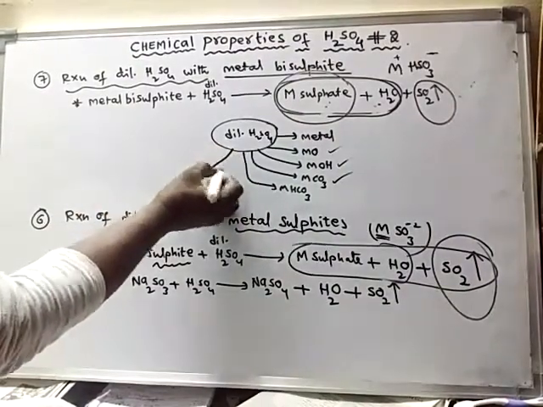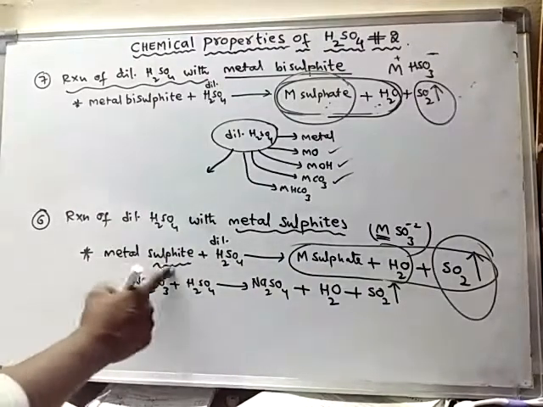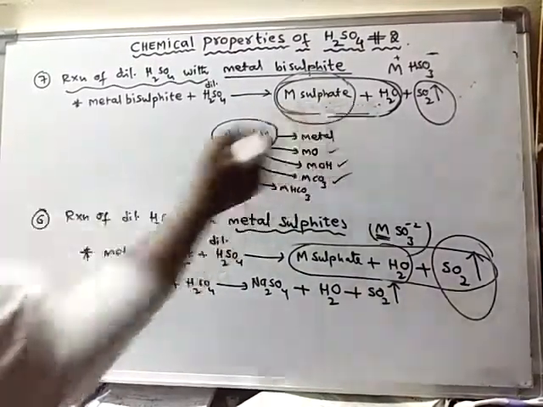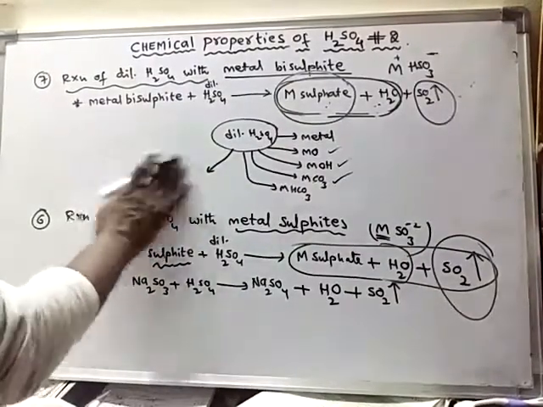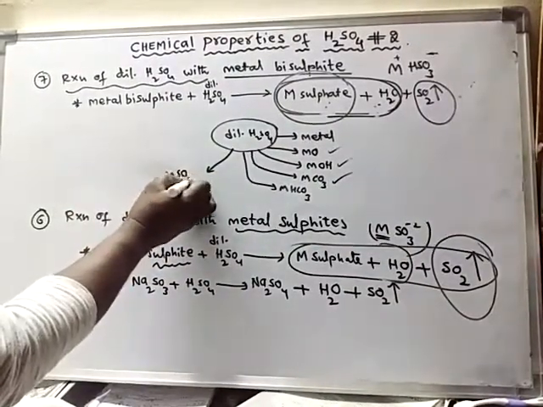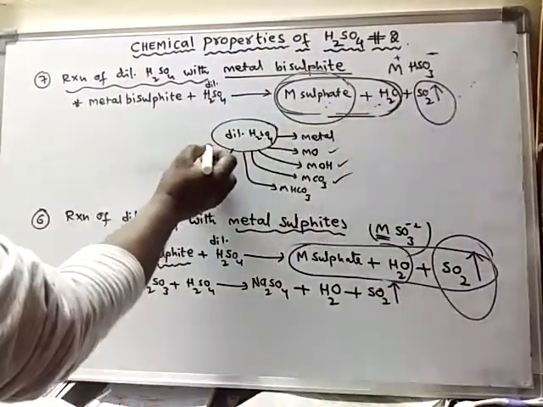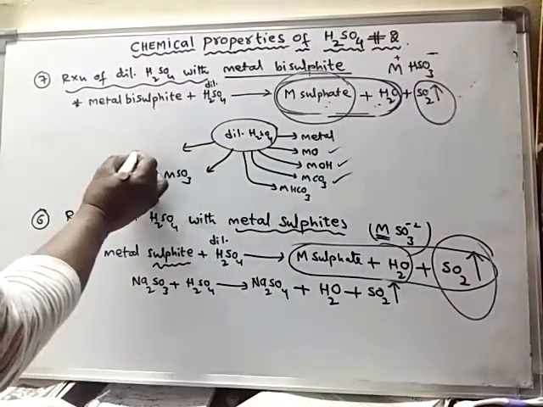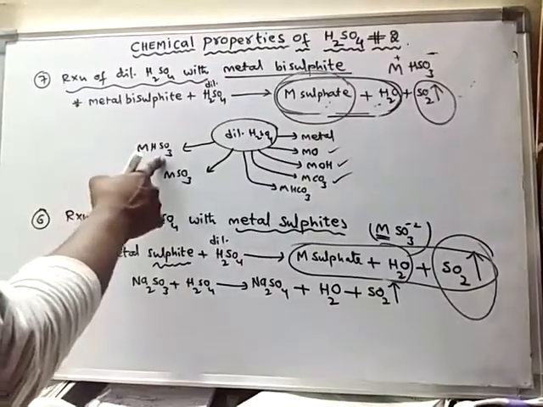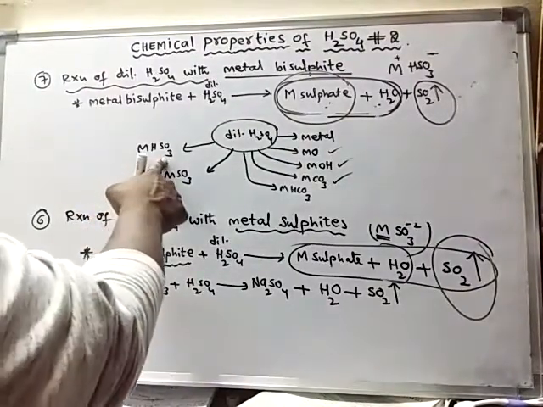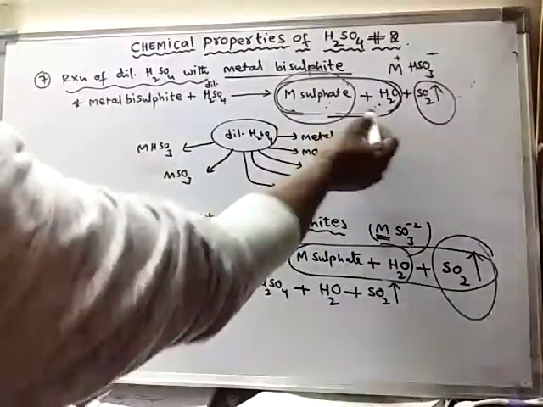When dilute sulfuric acid reacts with metal sulfide also, the same products are formed. With metal sulfite, okay, metal sulfite means MSO3, I am writing like this, with metal sulfite also, the same products are formed. With metal bisulfite, metal hydrogen sulfite, or else metal bisulfite also, with these two also, the same products are formed.